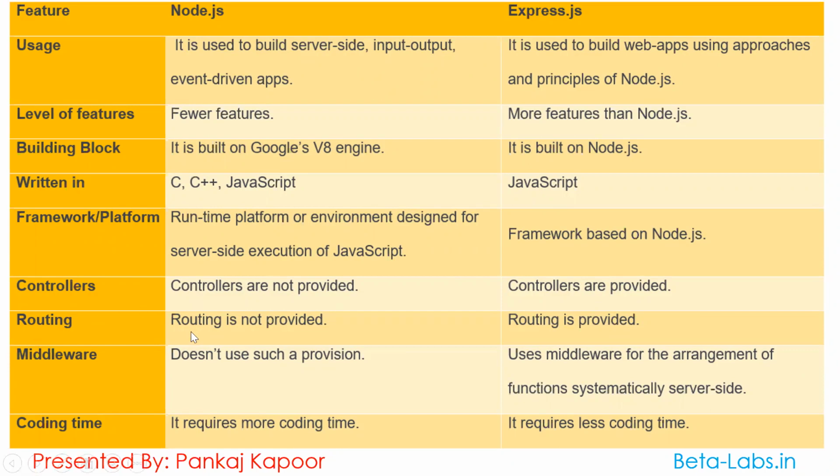Routing. Routing is not provided by the Node, so we need to write a lot of code in order to make some routes, whereas in Express we can perform routing very easily. Middleware. We don't have any provision of middleware in Node, but in Express we can use middleware for arranging server-side functionality systematically. We can use some additional features so that our application's code complexity can be reduced.